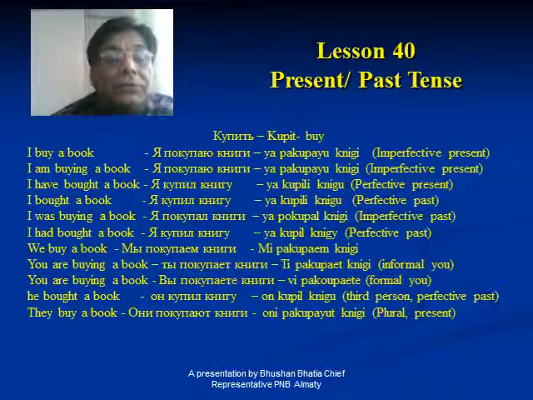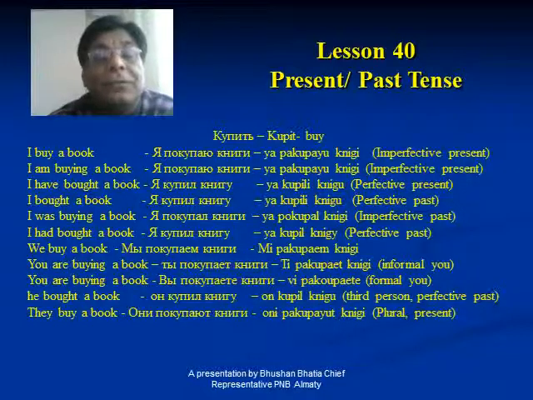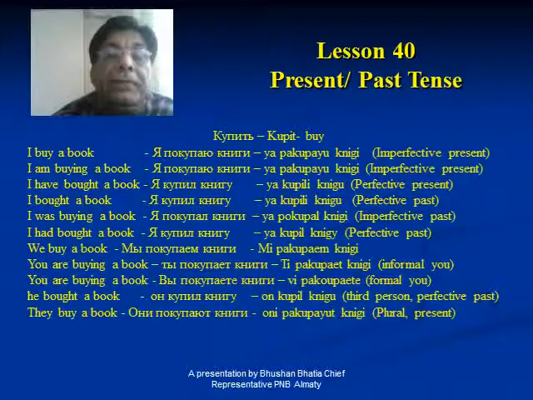Now, this was about the first person, I. Now we are coming to first person plural, we buy a book. Here we is written as me. And this pakupayu which we used in I buy a book will be pakupayam, because the tail of the verb changes to m, as we earlier studied in present tense.